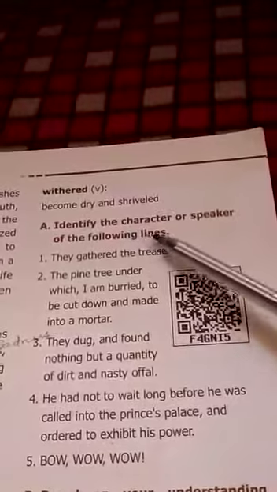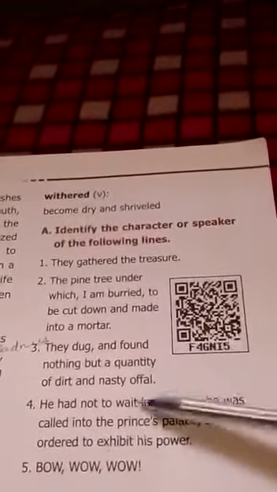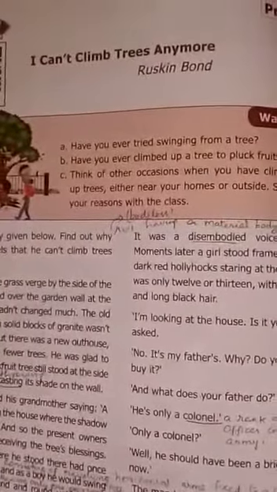This is identify the character or speaker of the following lines given. This Roman letter and answer in a paragraph. These paragraph questions also I will ask you. Next, unit 2. Prose, I Can't Climb Trees Anymore. This lesson, glossary.